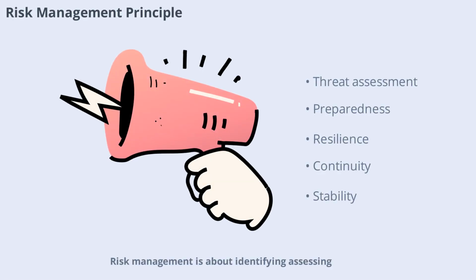Risk management is about identifying, assessing, and mitigating potential threats to government operations. This principle ensures preparedness, resilience, and continuity. By managing risks, governments can protect public interests and maintain stability during crises.